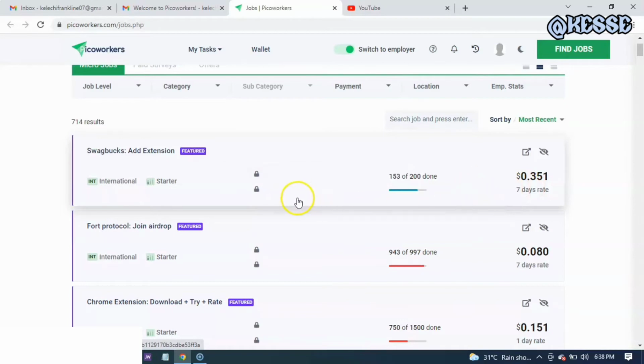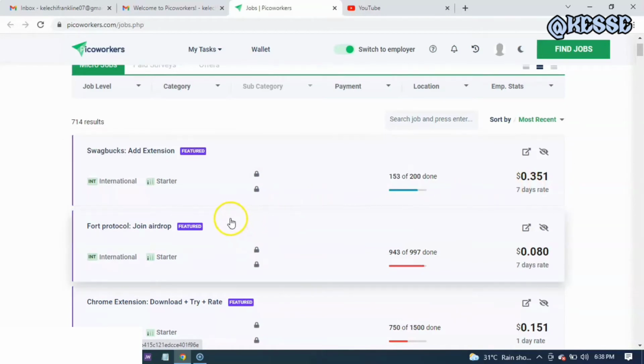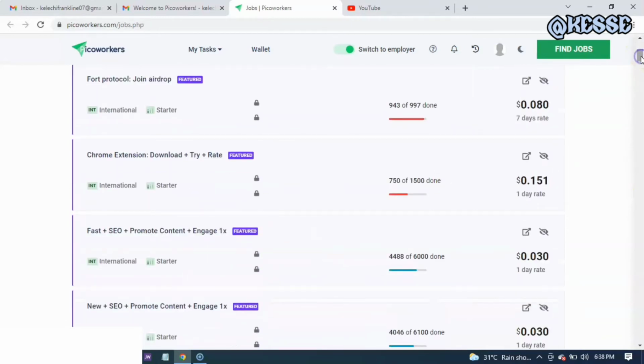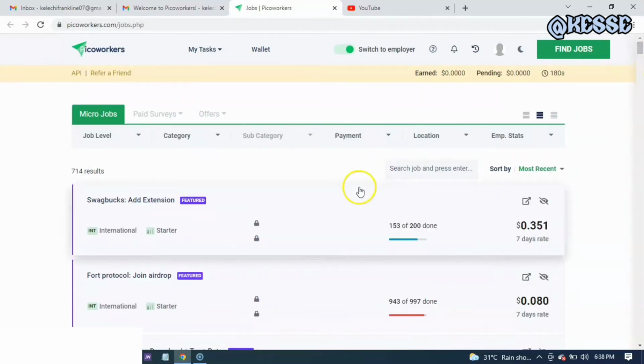But these are not the kind of jobs I need you guys to do, because these jobs are somehow complicated. This one says join airdrop and all of that. All these kinds of jobs here are so complicated that even when you are doing them, you get confused and you get tired. But for you to look for the kind of job you will do right now, which I will suggest for you, come to this search category here.